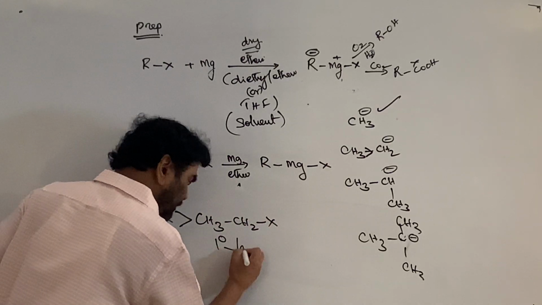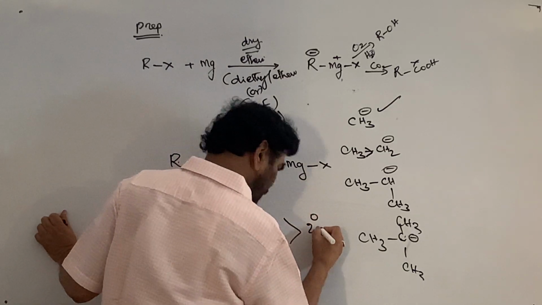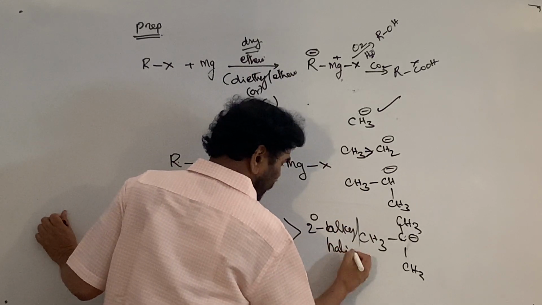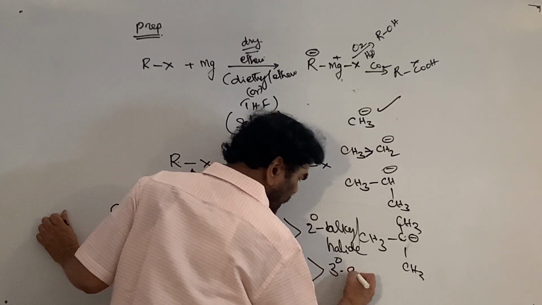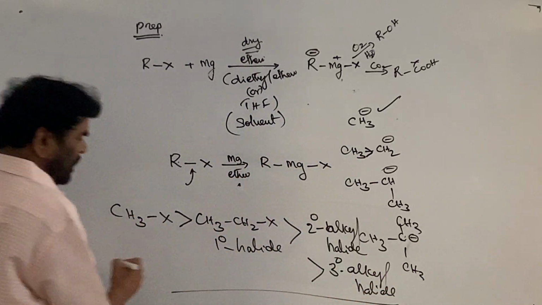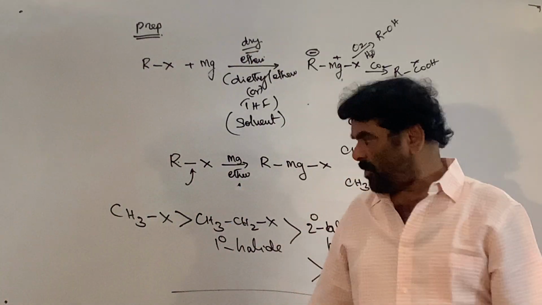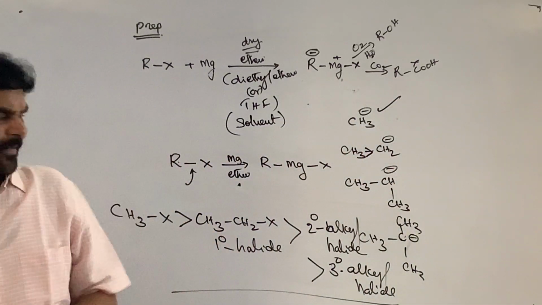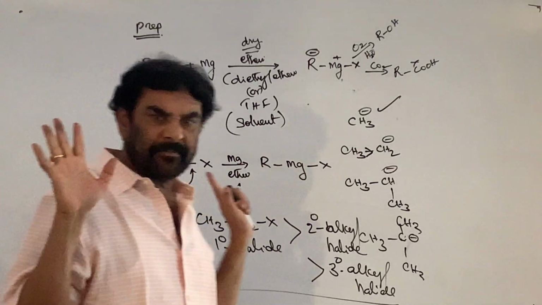The 1 degree halide is more reactive than the 2 degree alkyl halide, and the 2 degree alkyl halide is more reactive than the 3 degree alkyl halide. This is the reactivity order. I told you the reason why methyl halides are more reactive. I told you mostly bromides are taken.